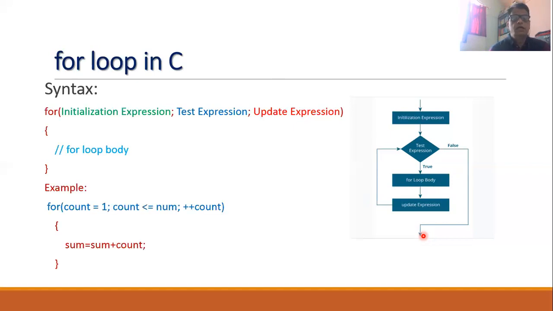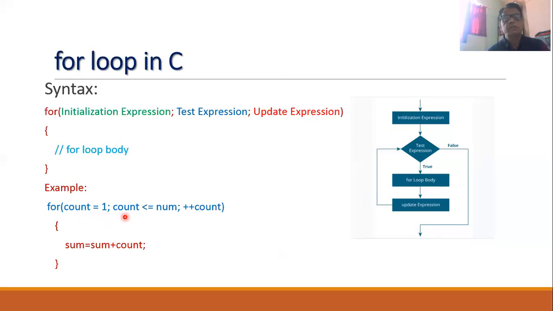Now, let us consider an example of the for loop. You will find that this is a for loop. This is a short code where I have written a for loop. In this for loop, the first expression is the initialization expression, the initialization variable, or many times we call it a control variable. The initial value of this control variable count is 1.